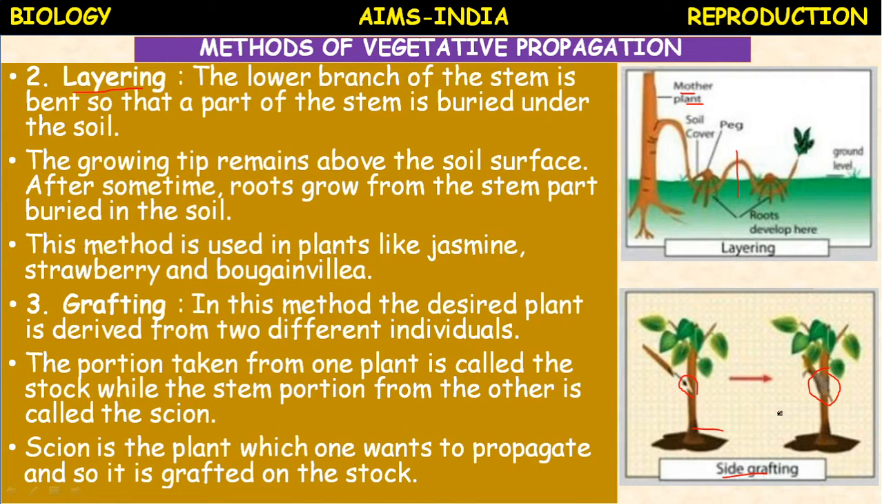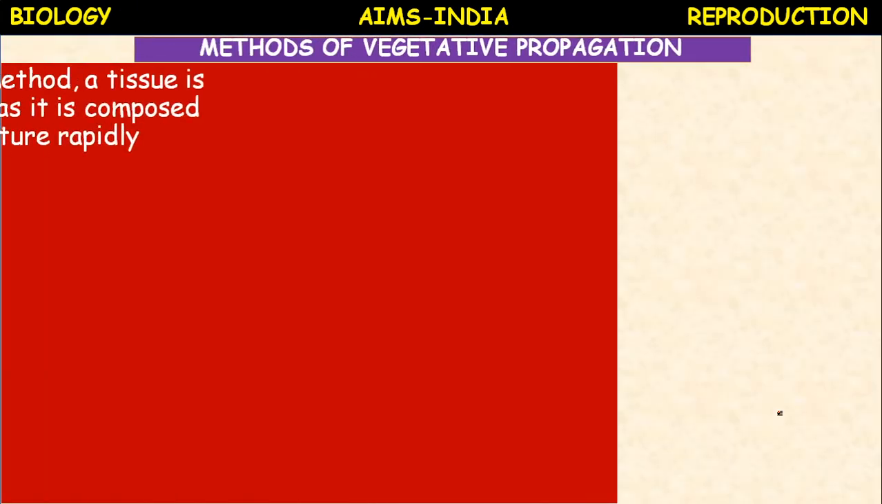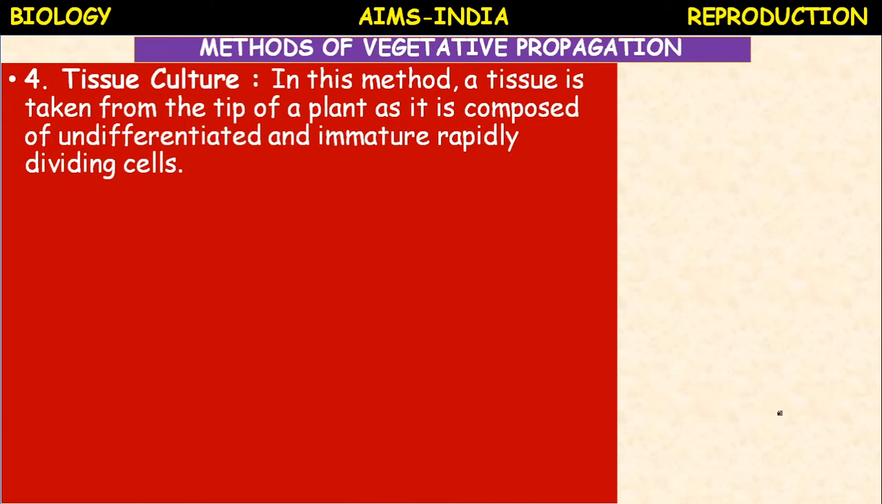But it is also a method of vegetative propagation, an artificial, man-made method of vegetative propagation. Okay. Let us proceed. Next method of vegetative propagation.